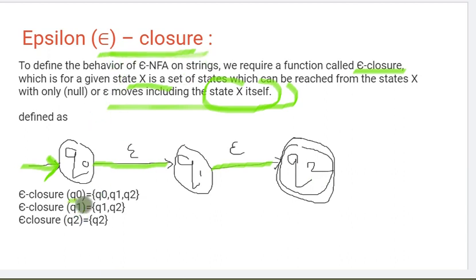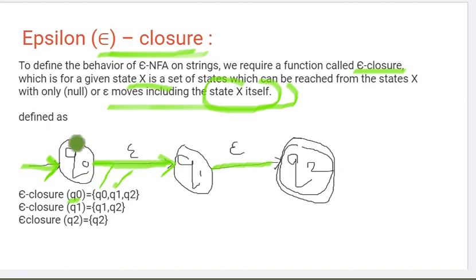So the epsilon closure of Q0: first you write the same state itself, Q0. From Q0, is there any arc showing epsilon movement? Yes, Q0 with epsilon goes to Q1. Include Q1. At Q1 also, is there any epsilon movement? That also you need to include.